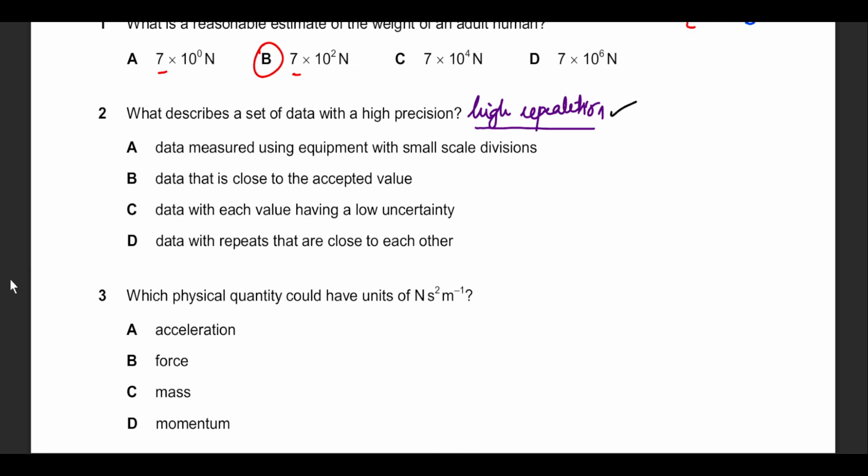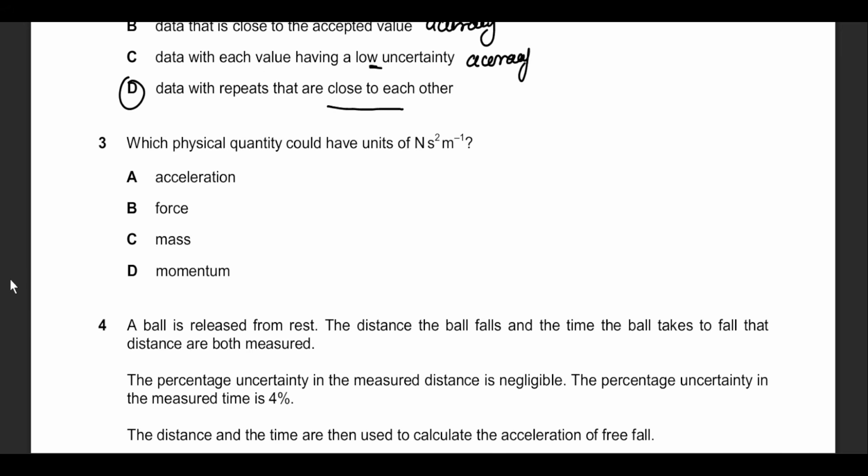So the first option is about small scale division. This is called the least count. In some sense, it does mean precision, but since we are talking about a set of data, not an instrument, we will shy away from this option and go forward looking for a better one. Data that is close to the accepted value, now this deals with accuracy. Part B, have low uncertainty, again deals with the accuracy of the data. Data that repeats, being close to each other, or having the ability of repetition, is what is going to qualify as precision.